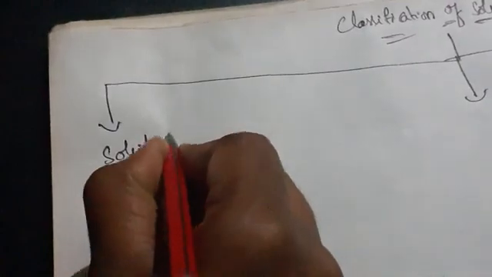Now coming to classification of solutions. Okay, solutions are generally classified into three types: first one solid solutions, second one liquid solutions, third one gaseous solutions.